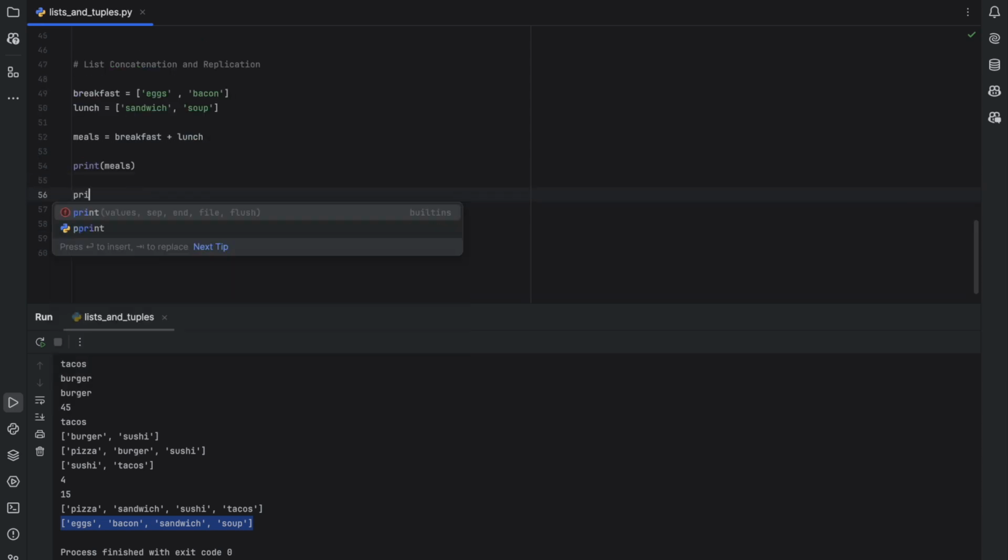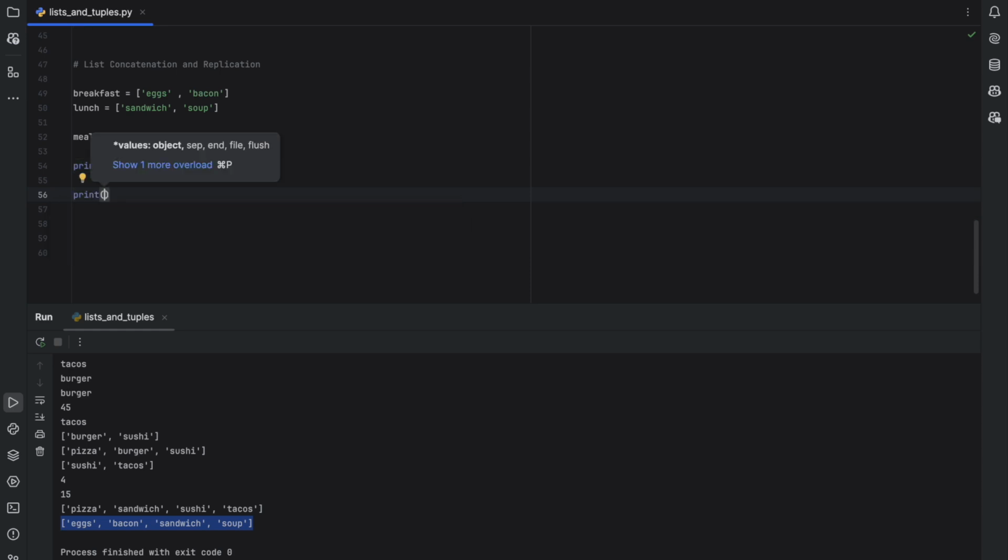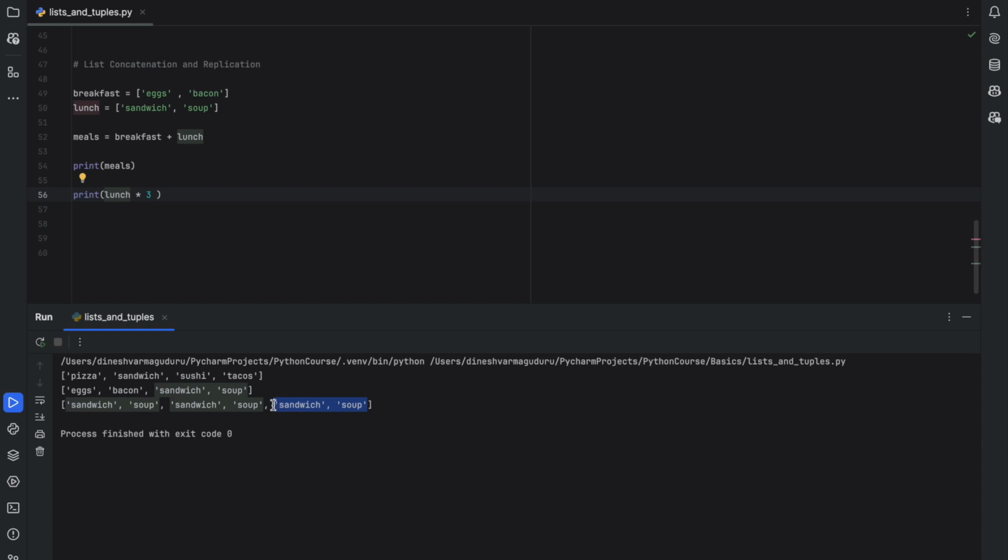And for multiplication, let's say we would like to print lunch thrice, we can use multiplication with an integer. If we multiply a list with an integer, it will replicate the same list n number of times based on this multiplication factor. So if we use lunch times 3, we just replicate the list 3 times into the same list again. So this is replication in lists.